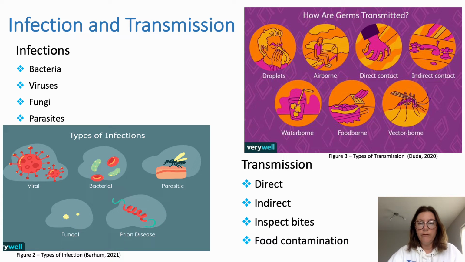Transmission of diseases can occur in different ways. The easiest way to transmit is direct contact. This can occur by contact with infected humans or animals, or from a mother to an unborn child through an umbilical cord. Indirect contact occurs when infection is spread to an object from an infected person and then later touched.